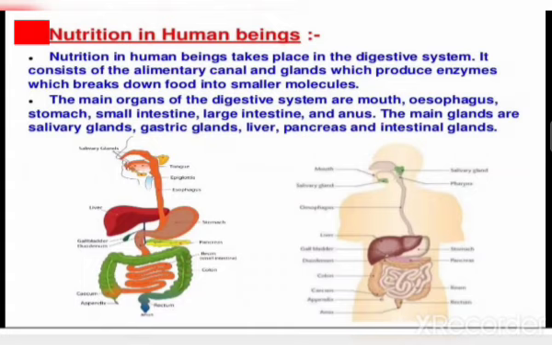Now what happens, we take the food in through the mouth, okay, and crush it into small particles through chewing and mixing with the help of the saliva which is present inside our mouth. When the food is chewed, the starch gets mixed with the saliva, and this saliva contains the amylase enzyme which is helpful for the digestion. And once the food is properly chewed and swallowed, the food passes through the pharynx and the esophagus to reach the stomach.